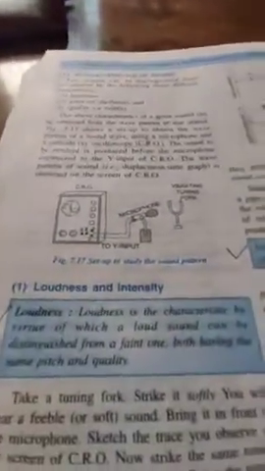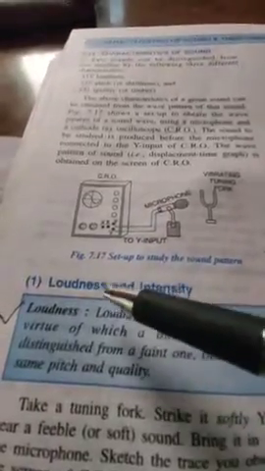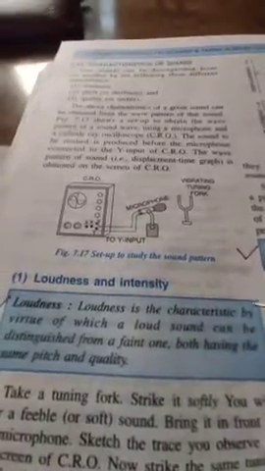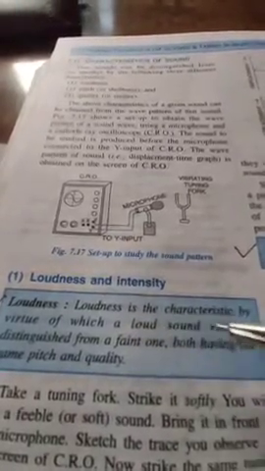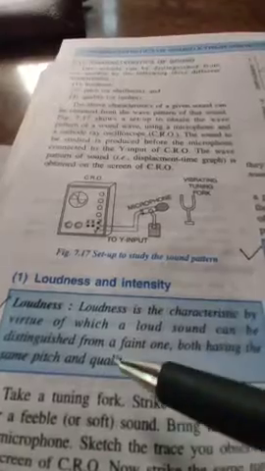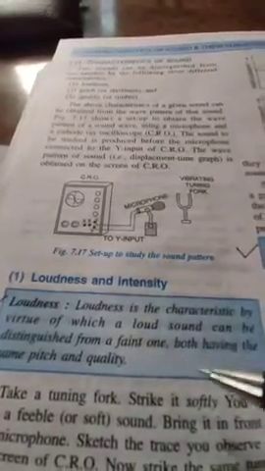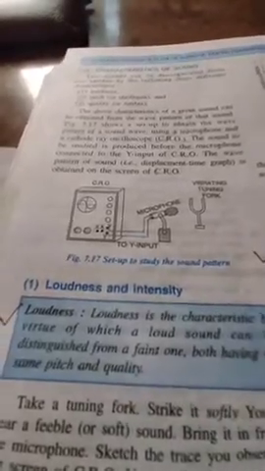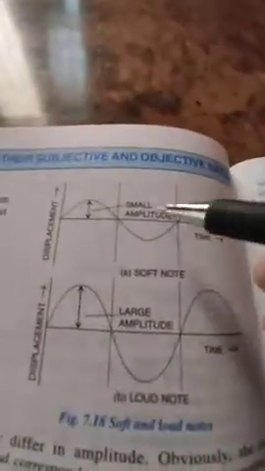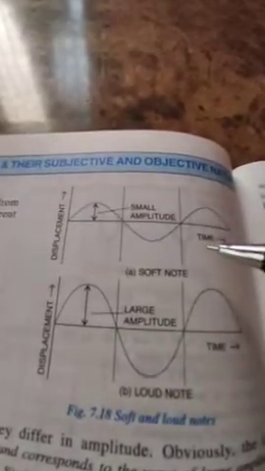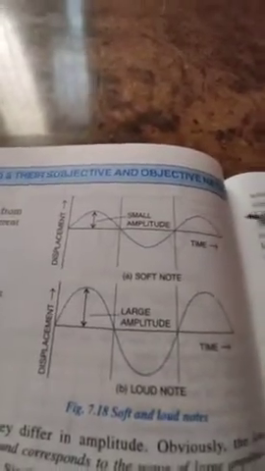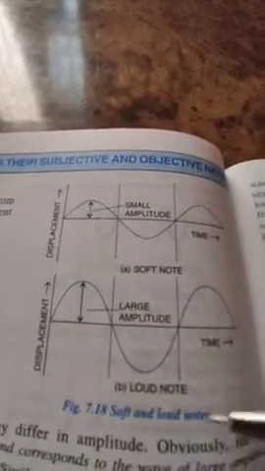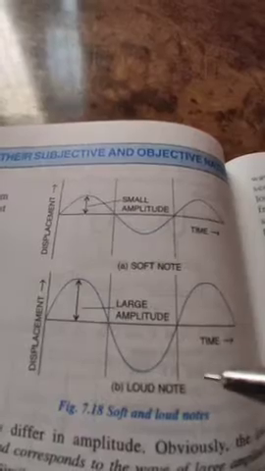Now let us move to the first characteristic, that is loudness. Loudness is the characteristic by virtue of which a loud sound can be distinguished from a faint one, both having the same pitch and quality. Just see, this is the displacement time graph for a soft note, and this is the displacement time graph for a loud note.